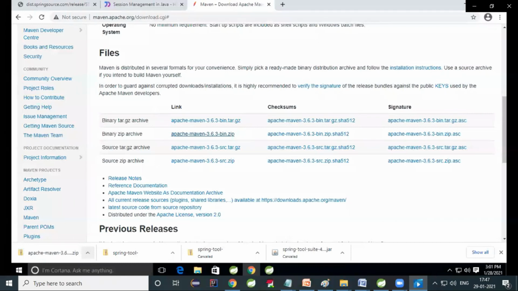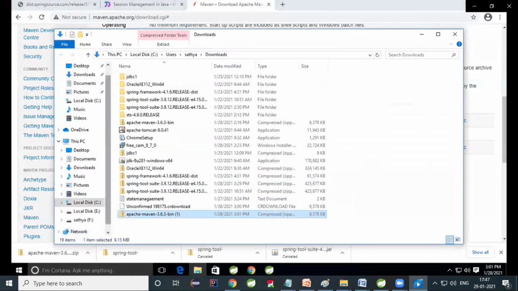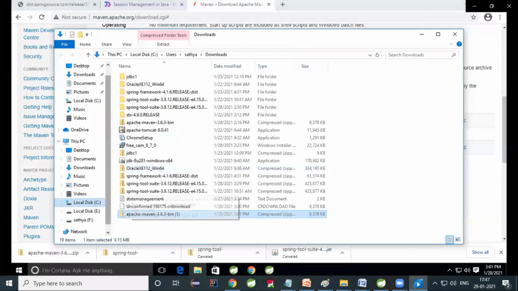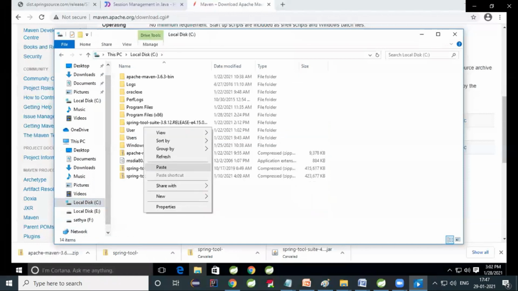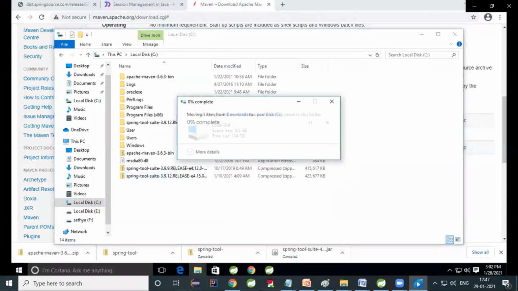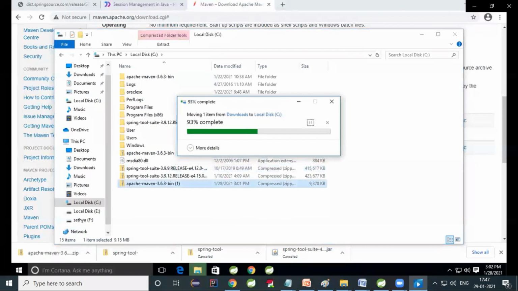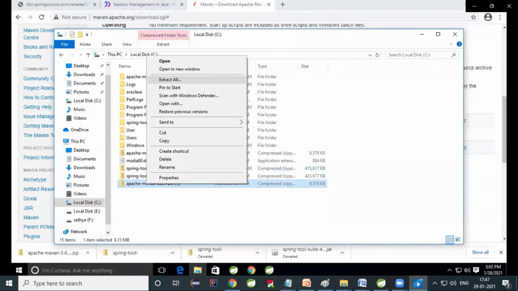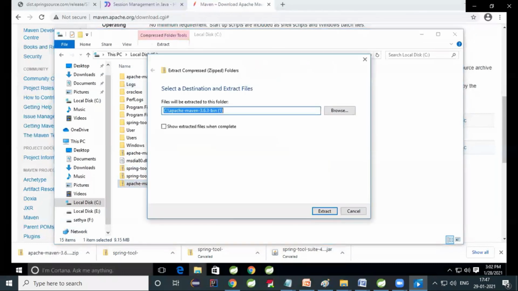The Maven zip file is downloaded here. Right click, show in folder. There you can see it. Extract this Maven also. Right click, and here you can cut it and keep it in the C drive. In the C drive, you can paste it. Continue. So I kept my Maven in my C drive. Apache Maven 3.6.3 bin. There you can extract all the files, click extract all, and then click on extract.